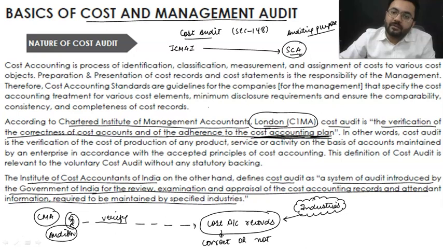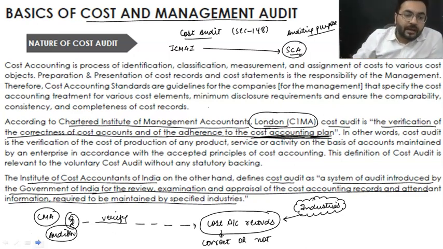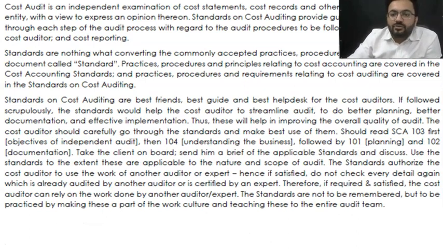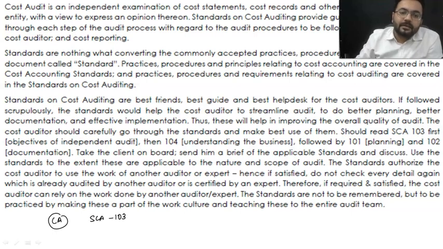Earlier, in the intermediate part, you covered auditing, but over here we will be talking only about cost and management audit and the various parts we will be looking at. Moving ahead, my dear students, if we talk about the SCA, the very first part a cost auditor should carefully go through is SCA 103. There you will come to know the objectives of audit, why this audit is being conducted. After that we have 104, understanding the business.